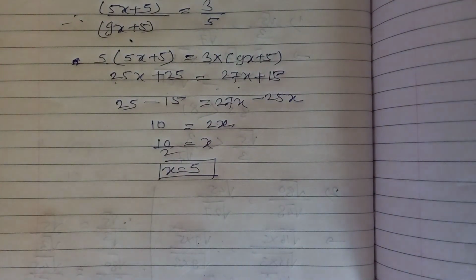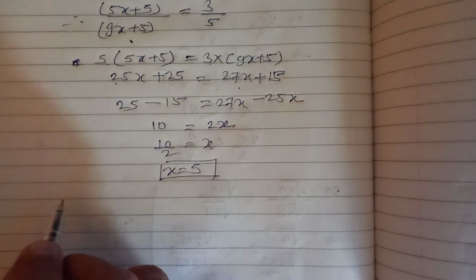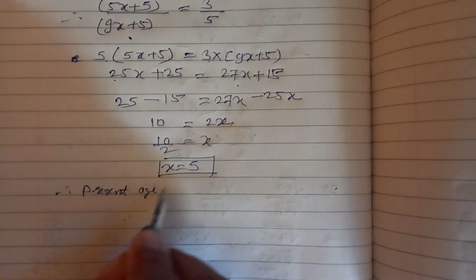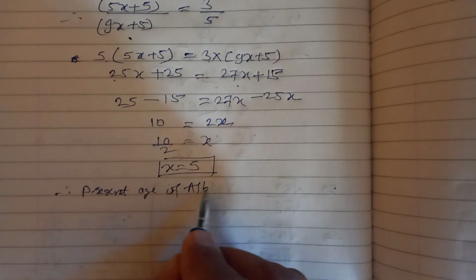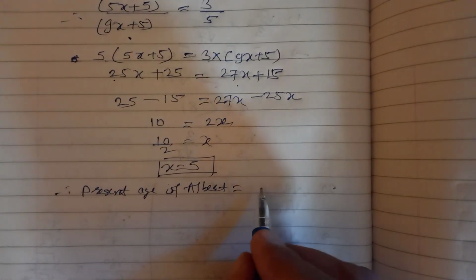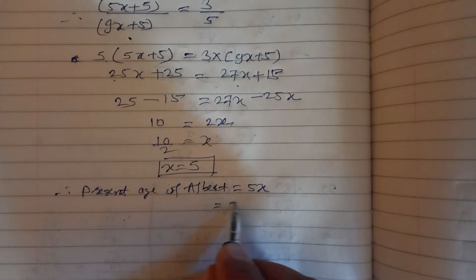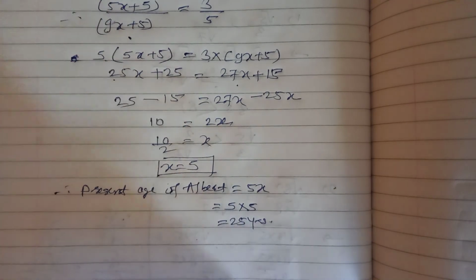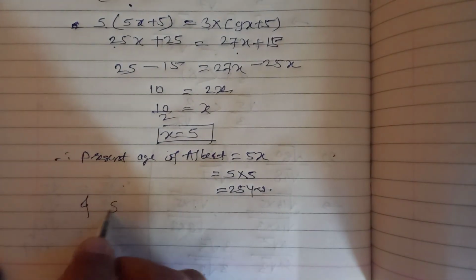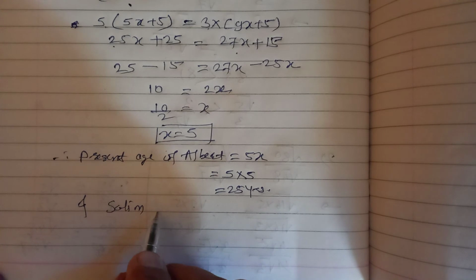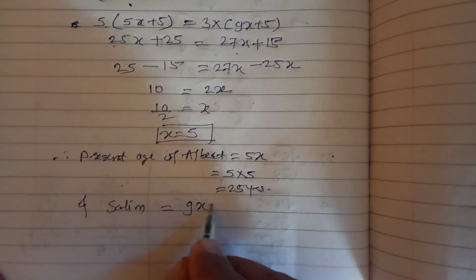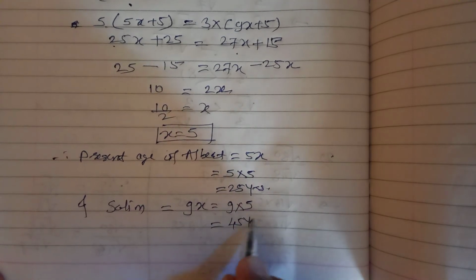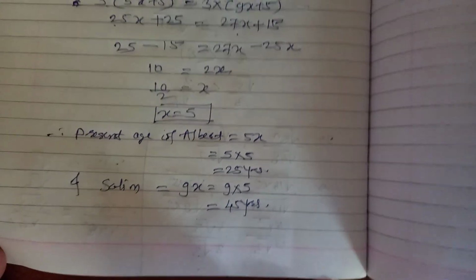Now what do we have to find? Their present ages. So the present age of Albert, what did we assume? 5x. So 5 into 5, 25 years. And Salim is equal to 9x, means 9 into 5, 45 years. So this is the answer.